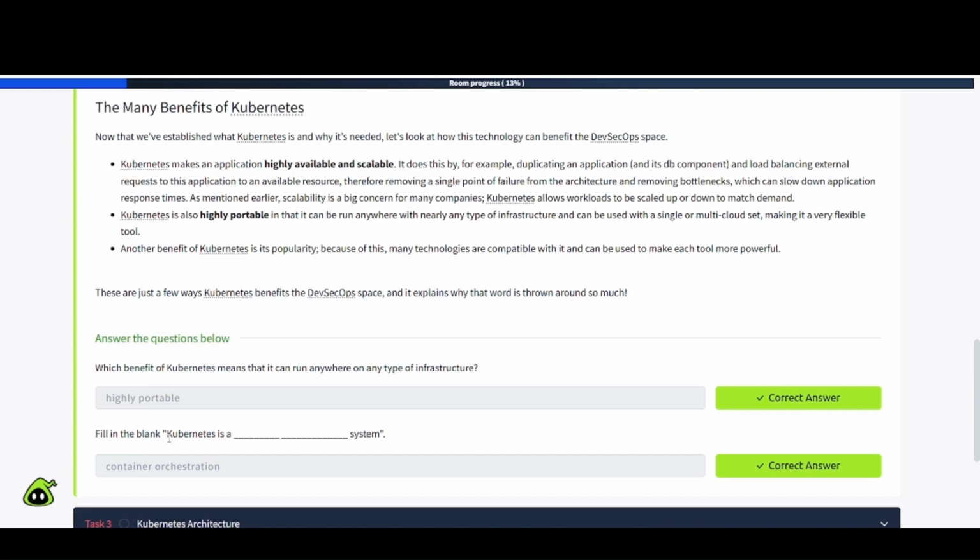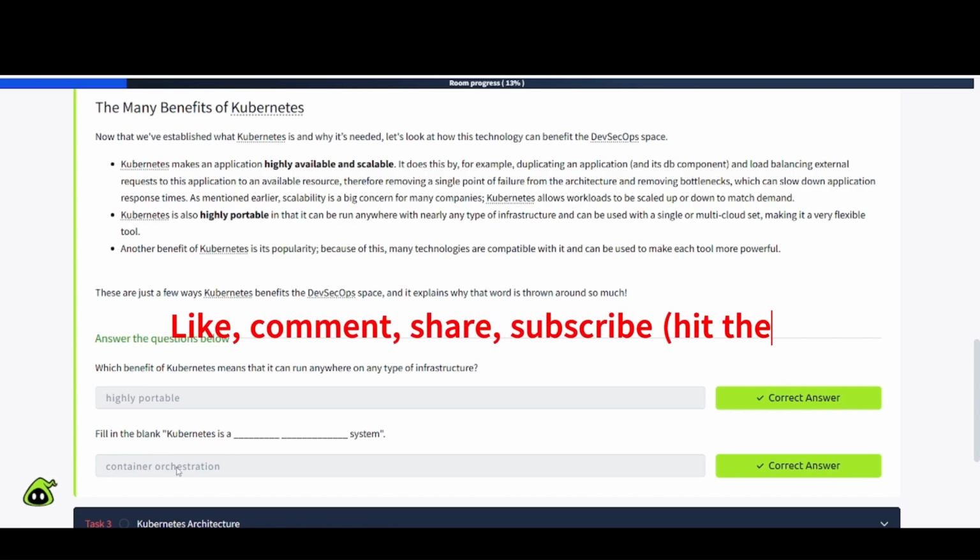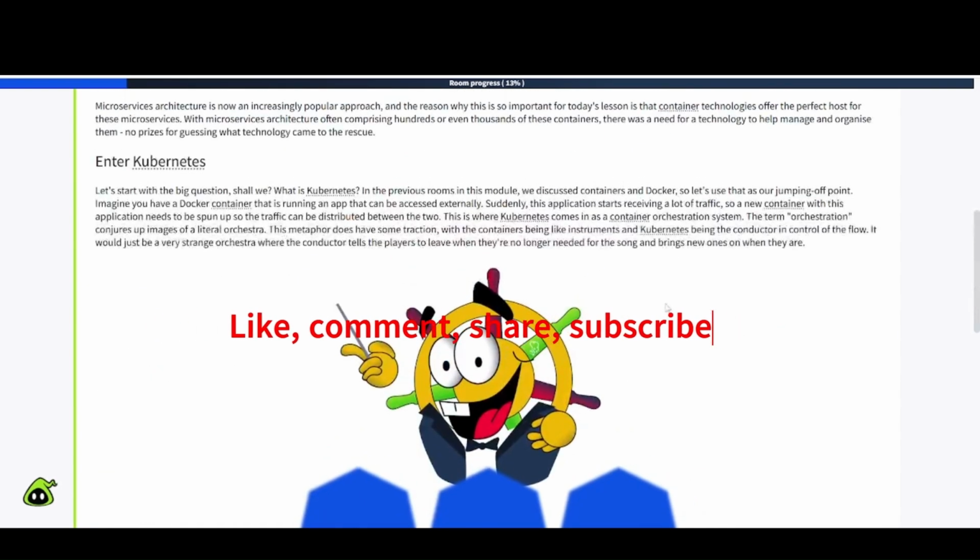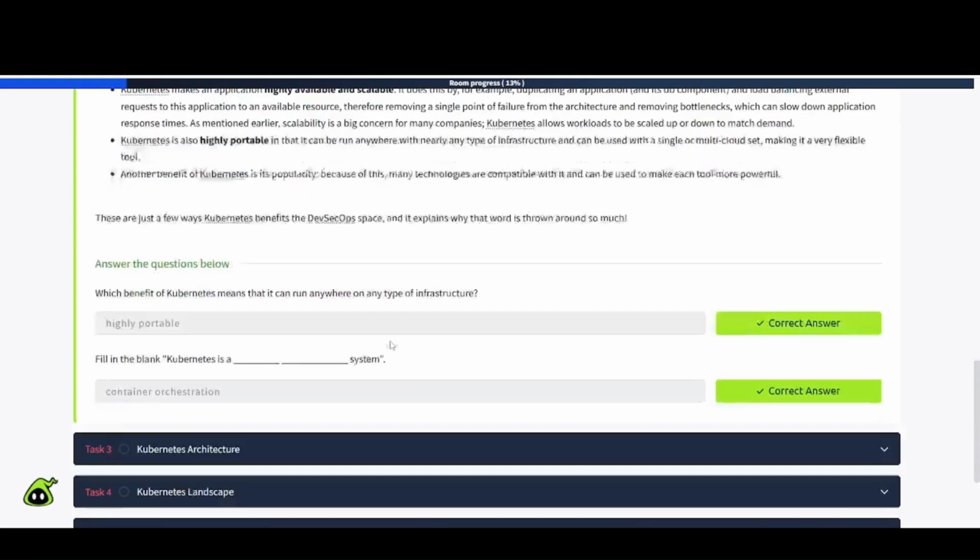Next one, fill in the blank. Kubernetes is a container orchestration system, as we saw earlier up here. We were just talking about that. Container orchestration system, the term orchestration, etc. So we're done with that.